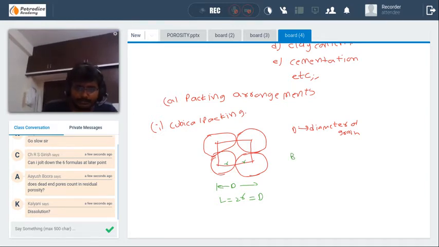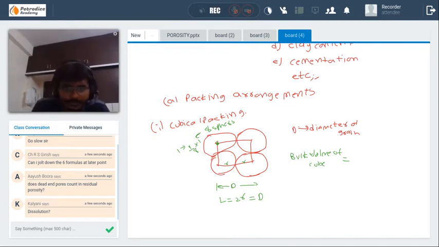So the bulk volume of the cube: each corner is shared by 8 spheres, so one cube will have 1/8 of one sphere times 8, that is, one sphere associated with it.